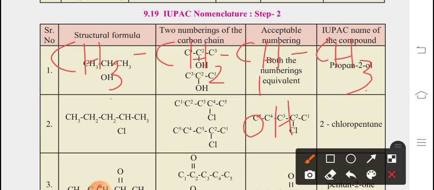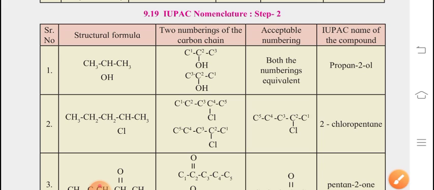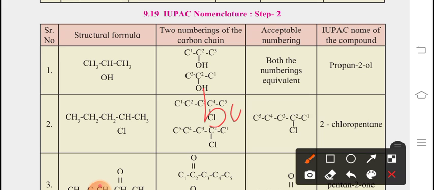Now tell me how many hydrogen atoms are there? 3 plus 3 is 6, 7, 8, 9 and 10 hydrogen atoms. How many carbon atoms are there? 1, 2, 3, 4. So what is the name of the parent chain? C4H10, obviously it is butane. If you give the numbering to write the IUPAC name, 1, 2, 3, 4, where is the OH getting its number? At present, 2. So the name of this compound will be butan-2-ol.